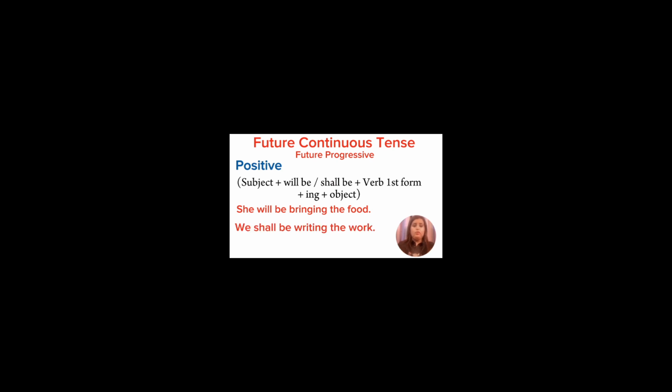Future continuous or future progressive. The rule for positive sentence will be subject plus will be or shall be plus verb first form plus ing plus object. Let us see the examples. She will be bringing the food. We shall be writing the work.